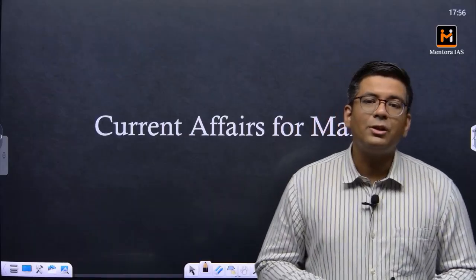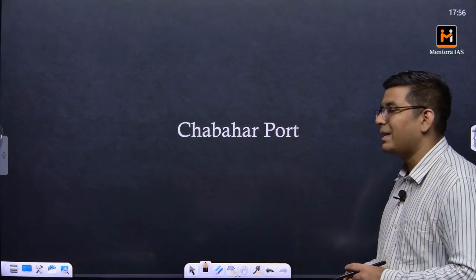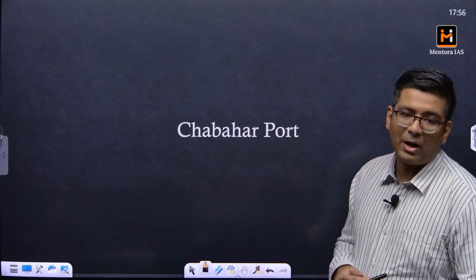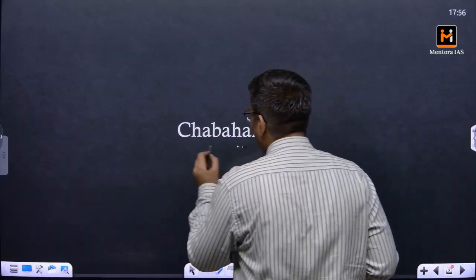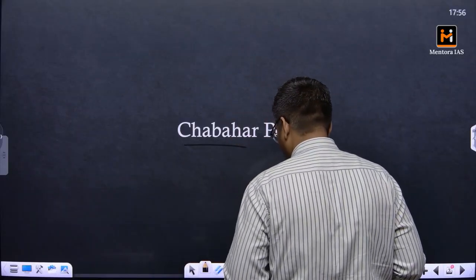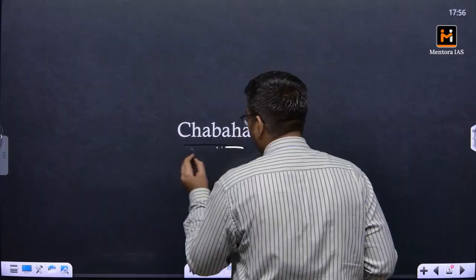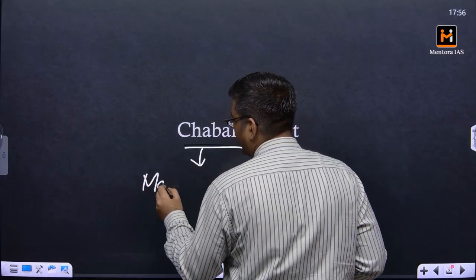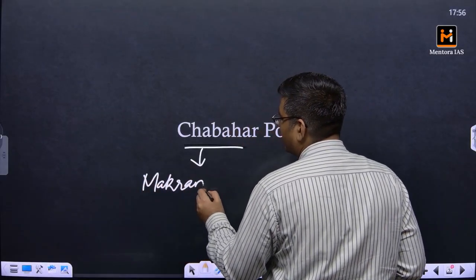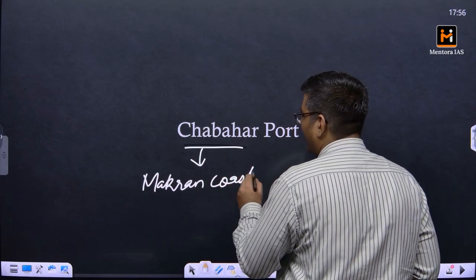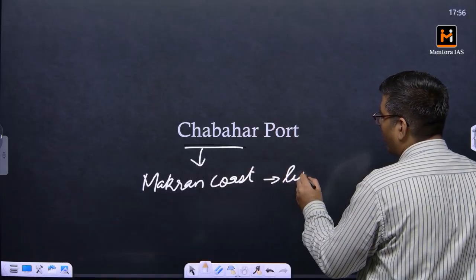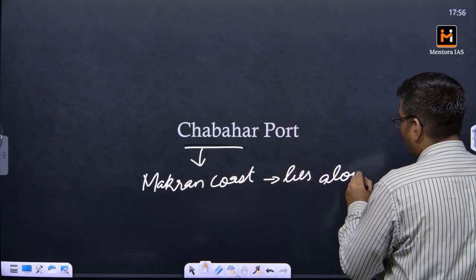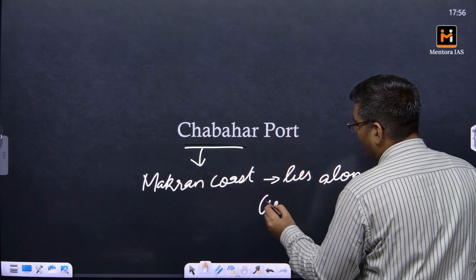Pay very close attention to the story that I am going to tell you. So the first one is basically Chabahar port. Chabahar port is basically a port in Iran. Okay, there is a particular coast of Iran that is called the Makran coast. So there is a coast of Iran that is called Makran coast, and this coast is something which is actually shared with Pakistan as well. So Makran is basically a region that actually lies along the Gulf of Oman. Okay, this lies along the Gulf of Oman.